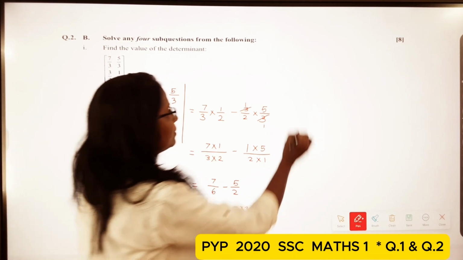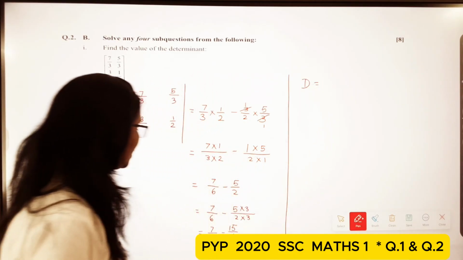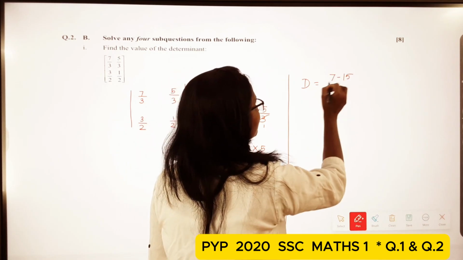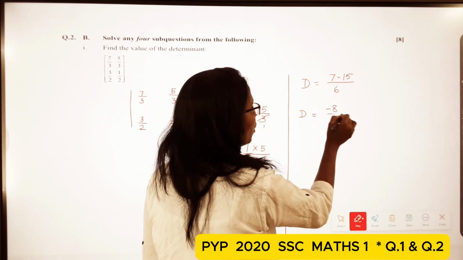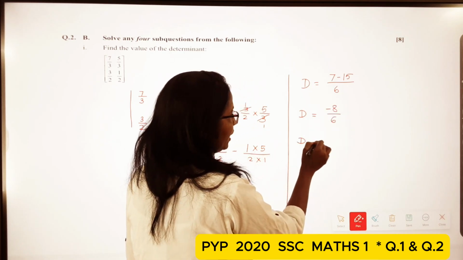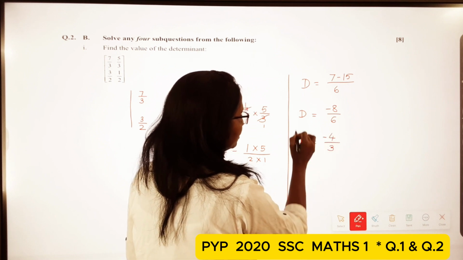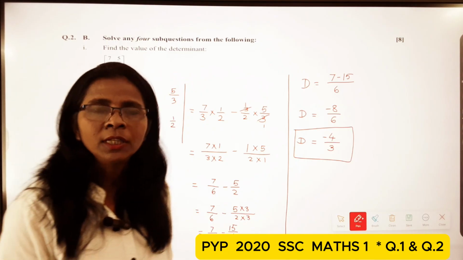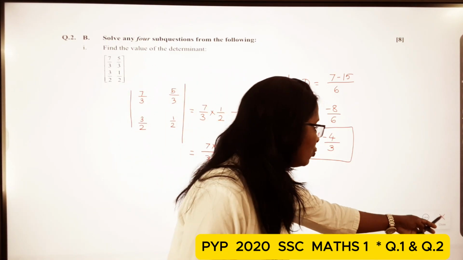So here students, the next step: the determinant is equal to 7 minus 15 upon 6. So here D is equal to minus 8 upon 6. So D is equal to minus 4 upon 3. So this is the final value of the given determinant. Okay. Now next one students.